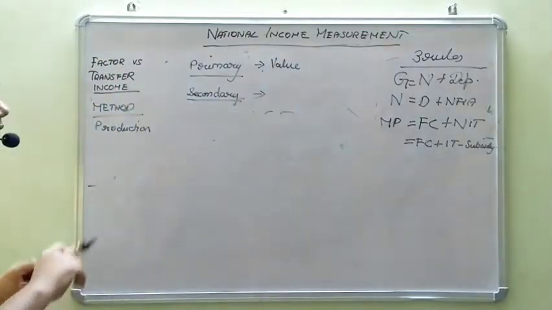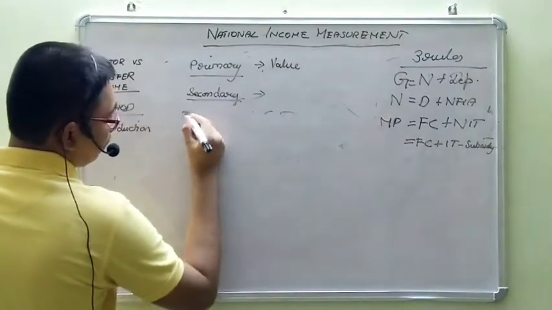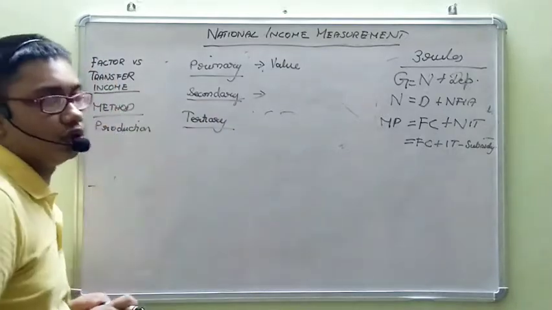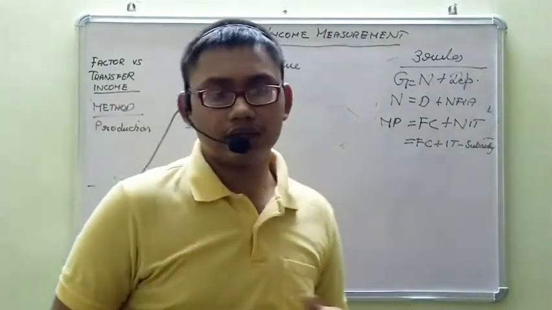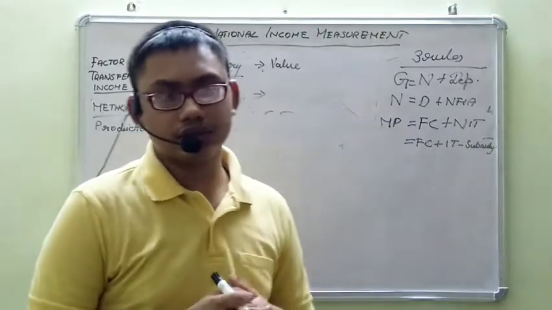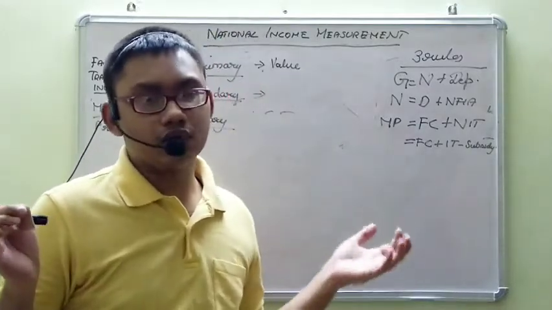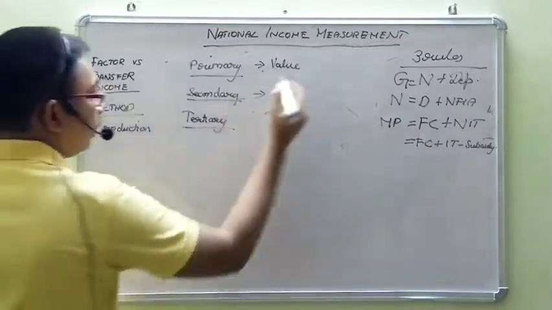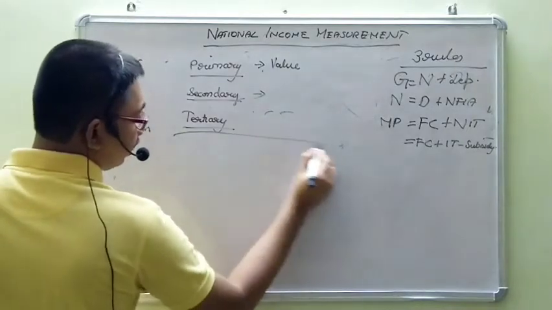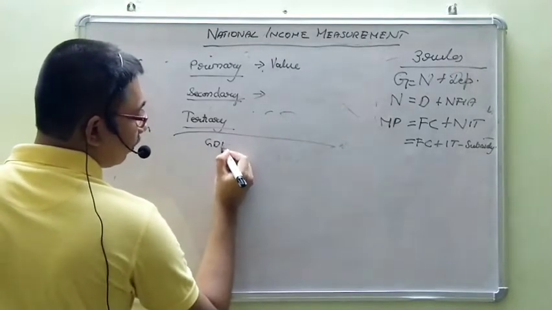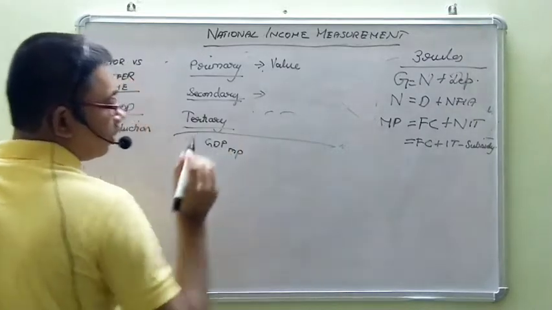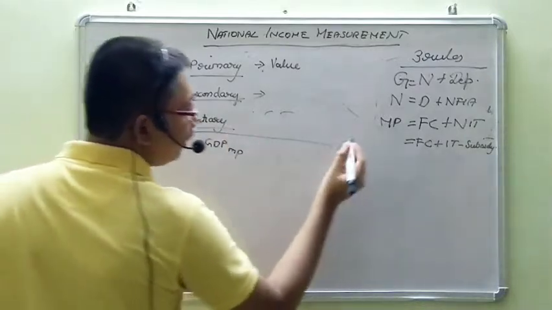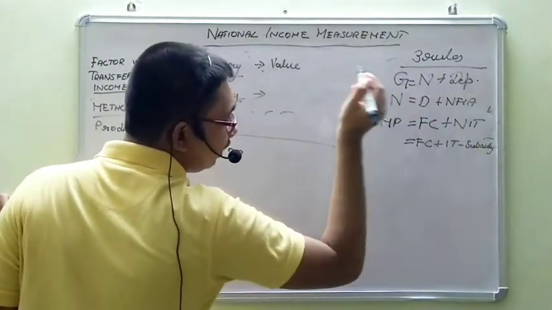After this, there's another sector called the tertiary sector. This will basically include the service entities. Okay, like transport, communication, and trade, commerce, all such things. These entities also will have value of output and intermediate consumption. So all these values together will give the gross domestic product at market price. It will give the GDP MP.